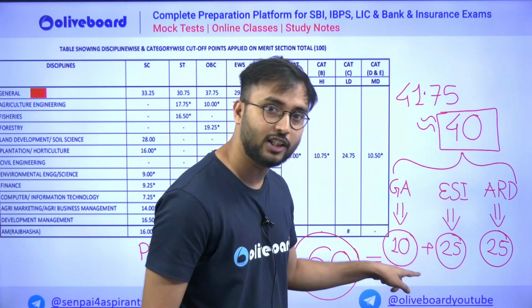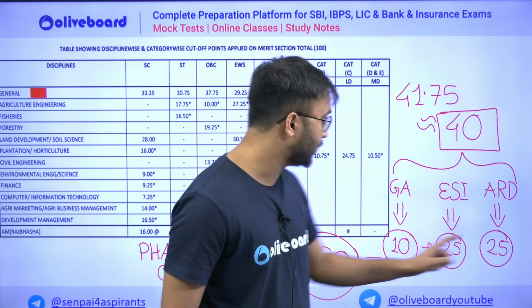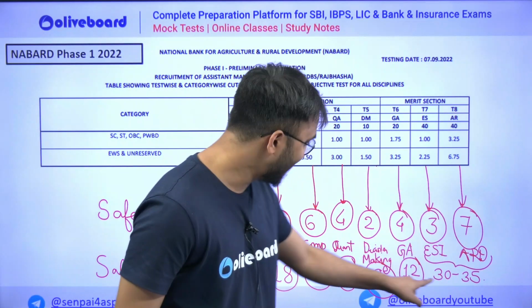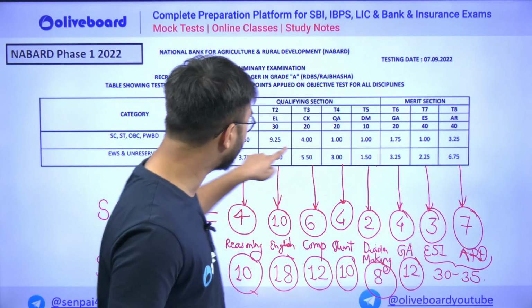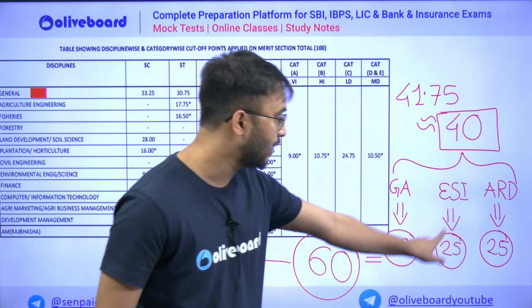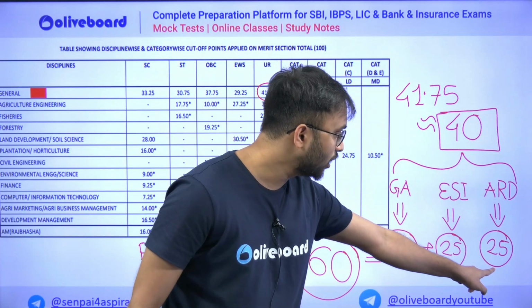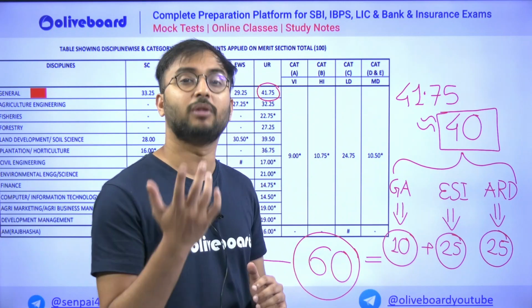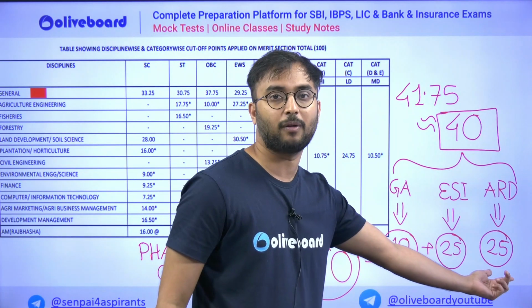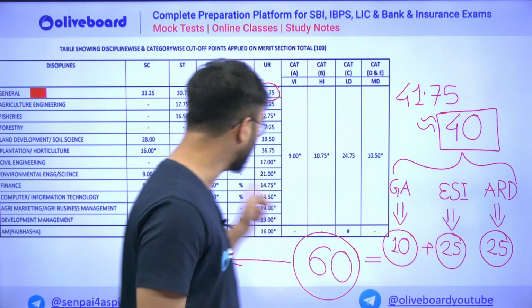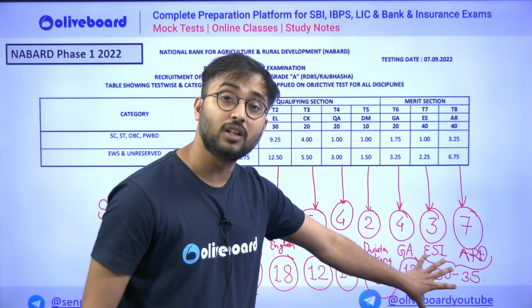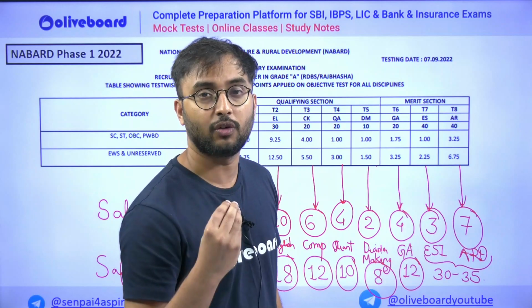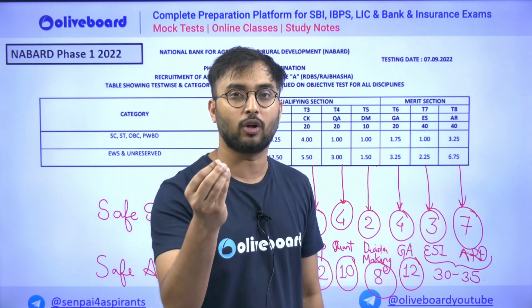And I can get these marks when I attempt 30 to 35 in ESI and ARD and 10 to 12 in GA. That time only I will get 10 in GA and almost 25 in both ESI and ARD at minimum. Even if you make more mistakes, you will still get 25 marks here. This is how safe I am trying to play, considering even all your accuracy. There may even be a student watching this video who has an accuracy of 70 or maybe 65.